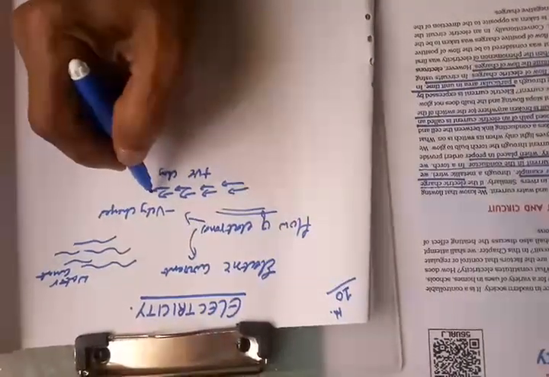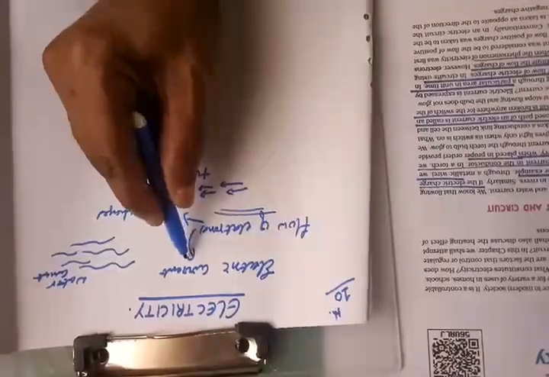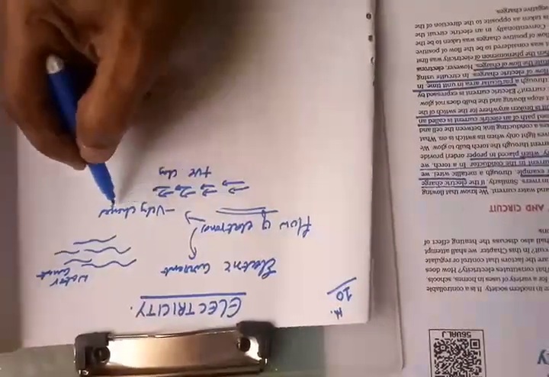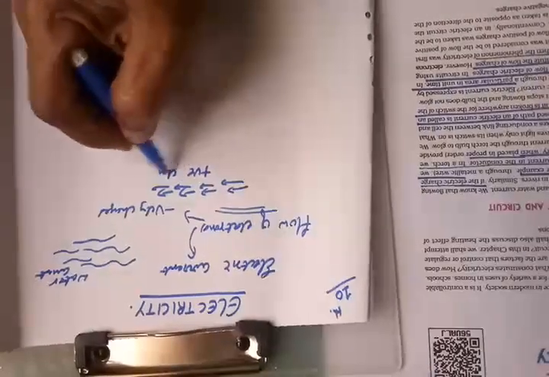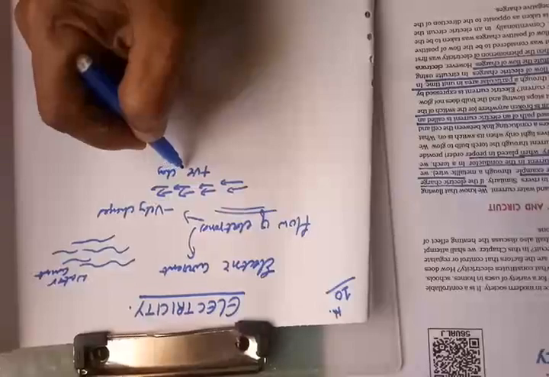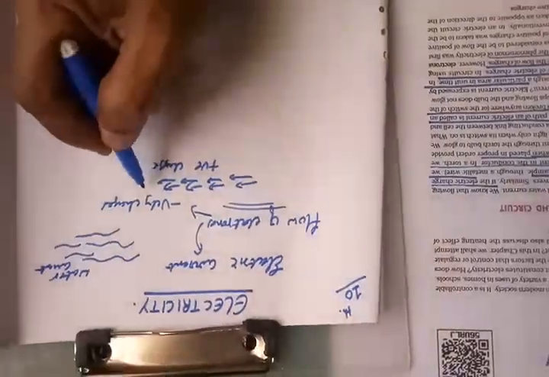That is said to be the direction of electric current, because I told you the flow of electrons will give rise to electric current, and the electrons are negatively charged. Opposite to the flow of electrons means it is the flow of positive charges. In which direction the positive charges will flow, that is said to be the direction of electric current.